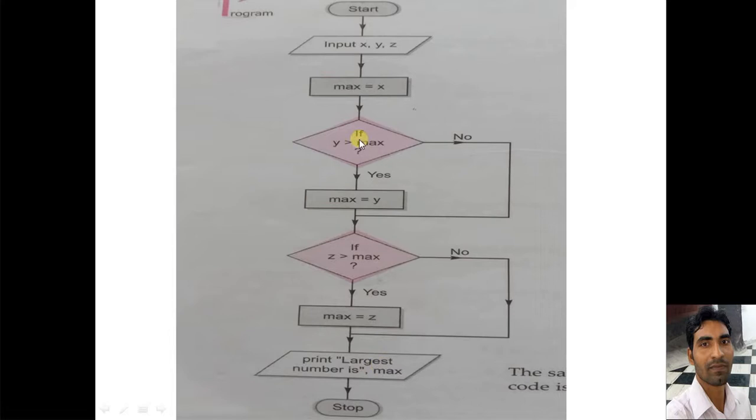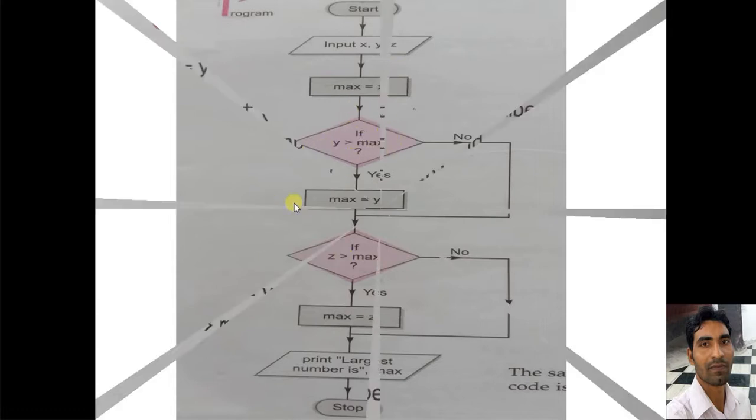If the first condition and second condition both become false, then the value of x is already there in max. But if any one becomes true, then that value will become the max, and finally the largest value is printed as max, and in the last, stop. So this is the flowchart. Start and stop are given with this box, input is given with this box, process, that is data, is given with this box, and decision making with the decision making box. So like this it is made.